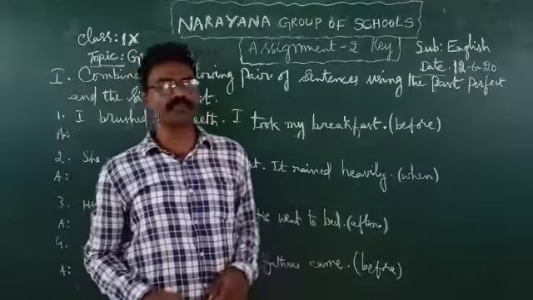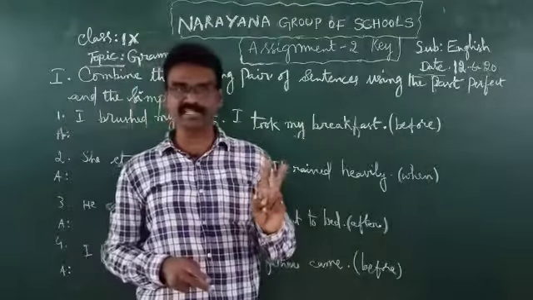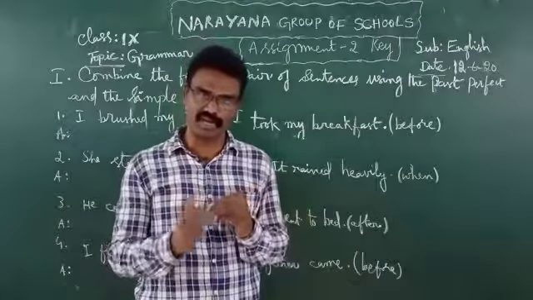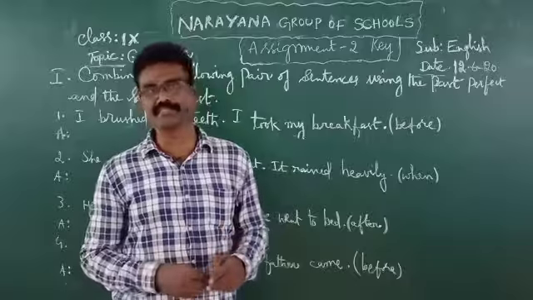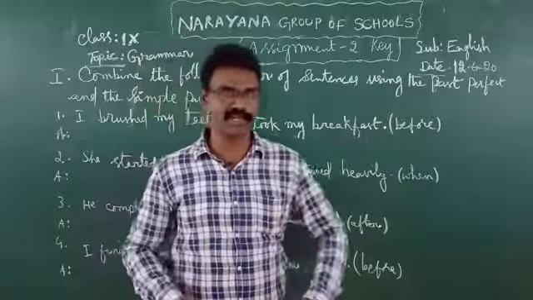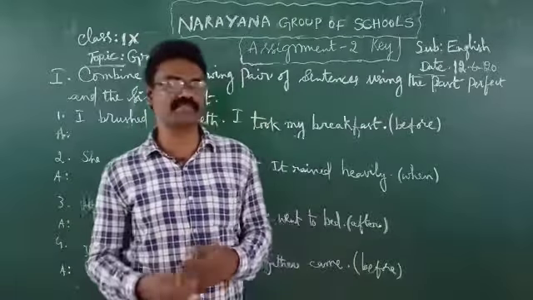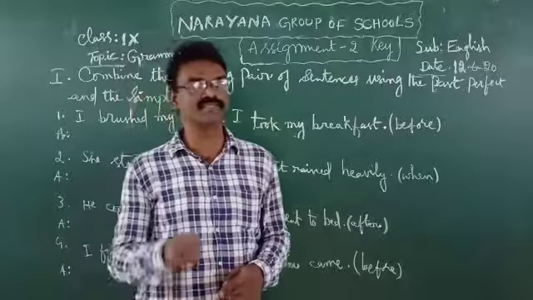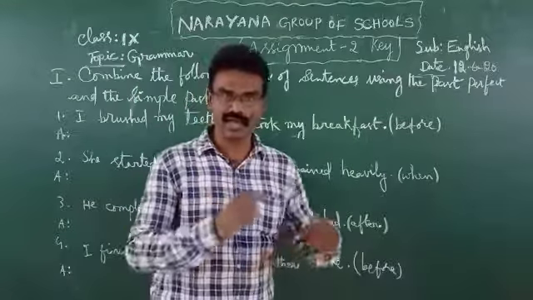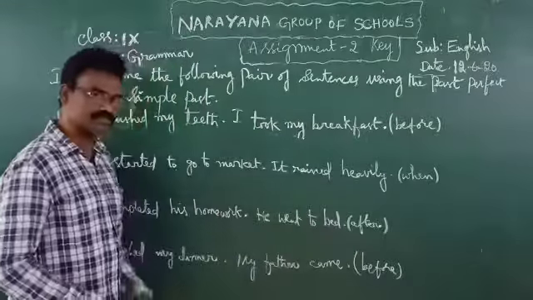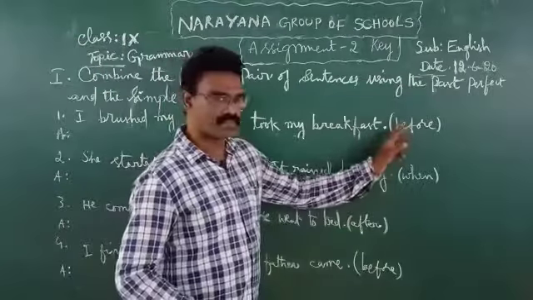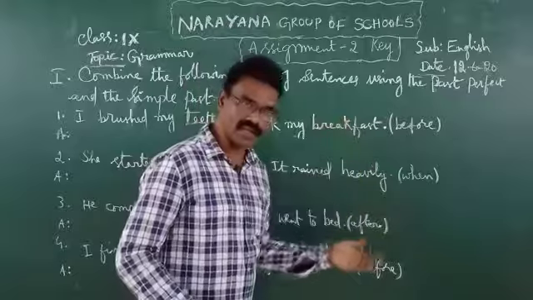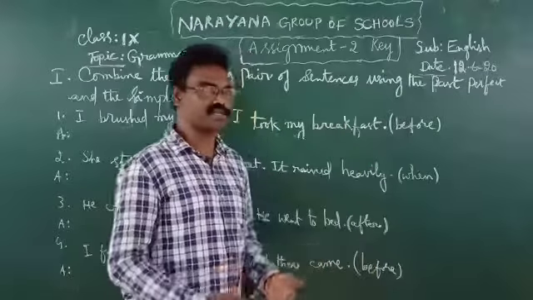We know very well when two actions take place in the past one after another, the first completed action is expressed in the past perfect tense and the second completed action is expressed in the simple past tense. We are asked to use before, after, when to combine the given sentences.